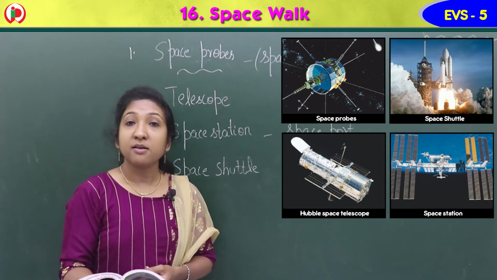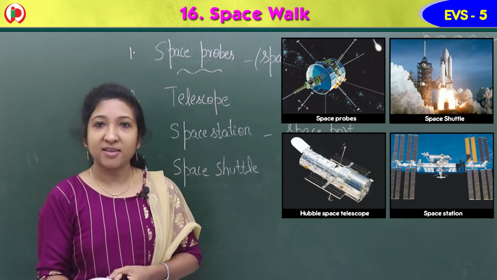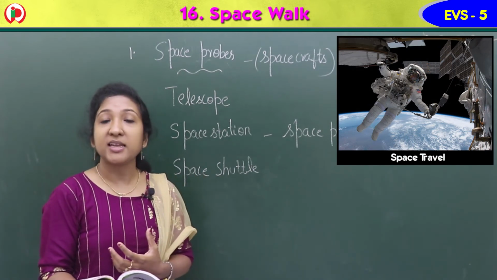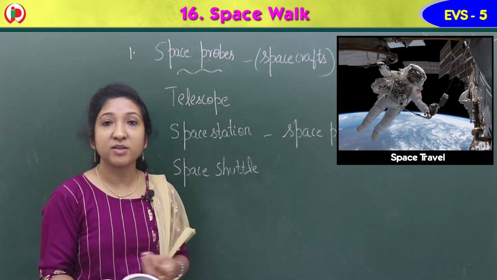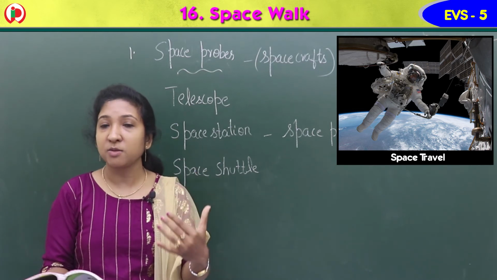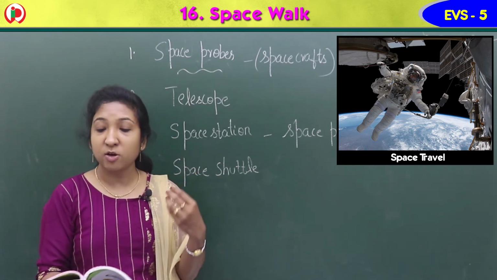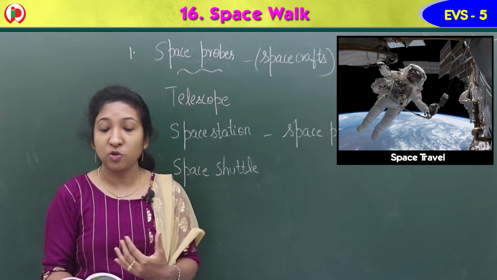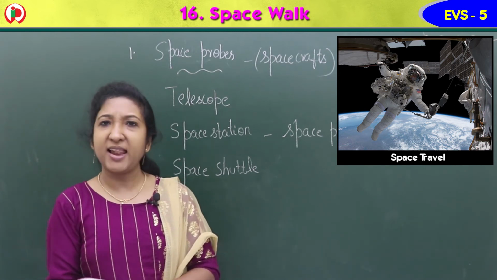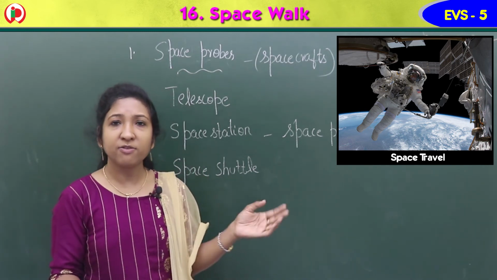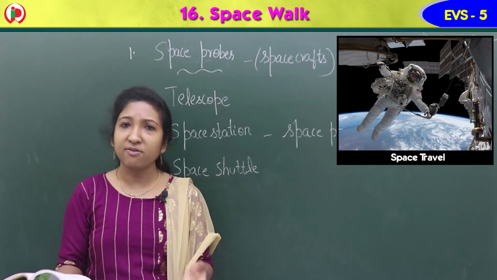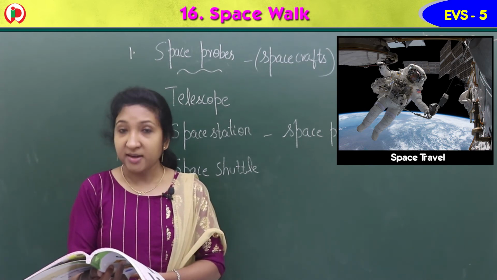Next is space travel. Now you learned about the space vehicles, what kind of vehicles are sent into space to study heavenly bodies like planets. Astronomers go there using spacecraft, meaning space probes or space shuttles. Now, space travel. Walking on earth is an activity we do all our life here. We are living on the earth, so we walk every day, or sometimes in the evening or morning.